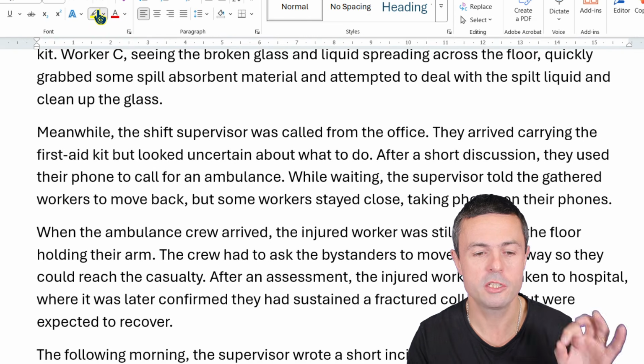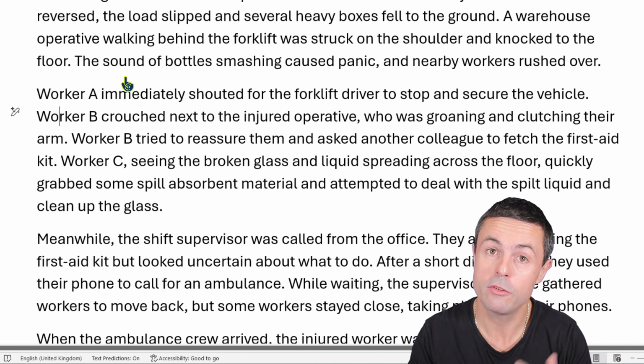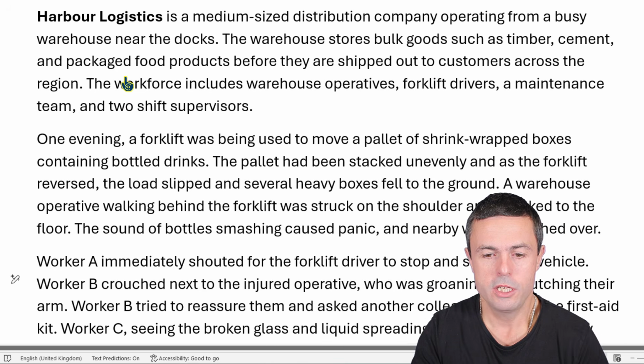So now that I've read the question very, very carefully, I'm going to read the scenario and I'm going to highlight things in my scenario which I think are relevant to this question. Once I've highlighted things, I can then pull together a list of things I want to say and turn that into a full answer, hopefully. So let's start up here.